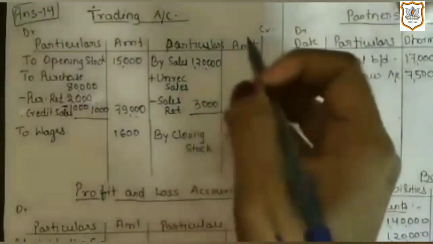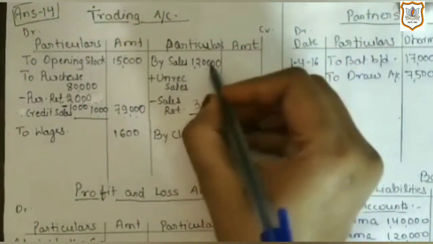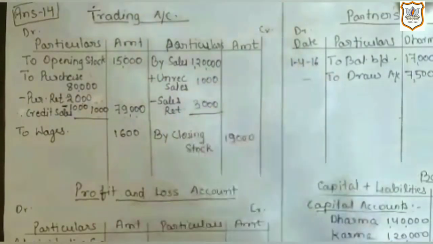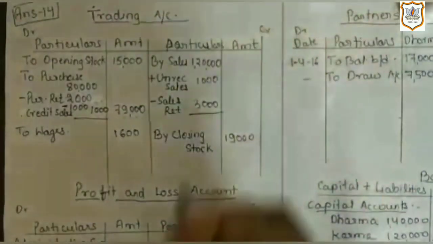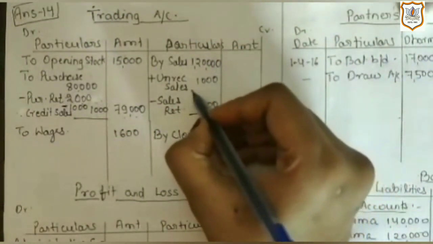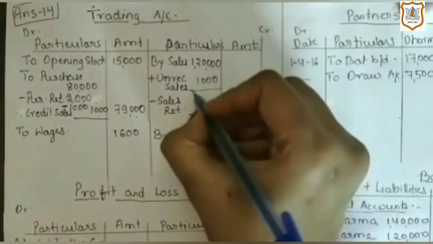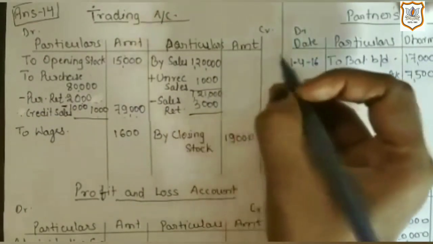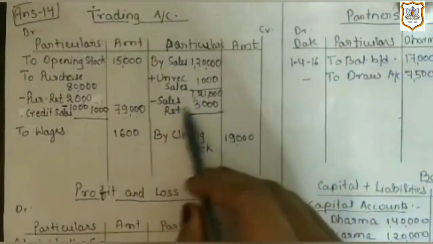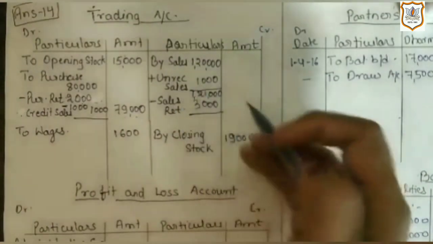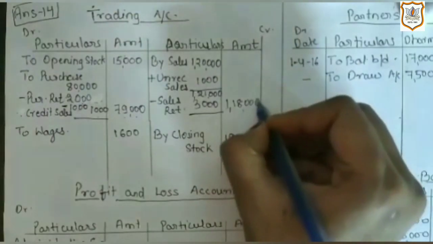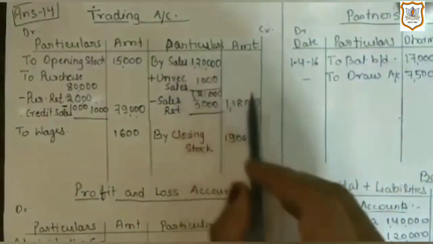Now second effect of it would be addition to sales. Now by adding 1,000, we will get total sales as 1,21,000. Now by subtracting sales return from sales, we will get 1,18,000 in outer column as the value of sale.